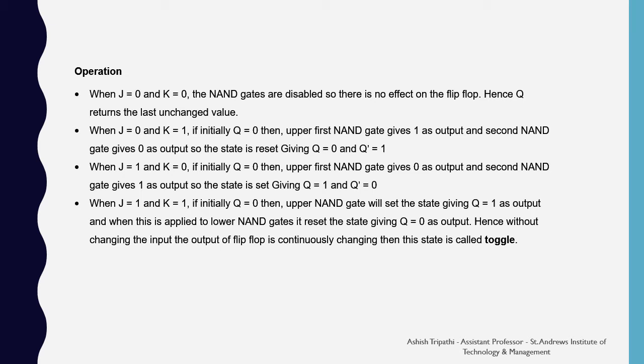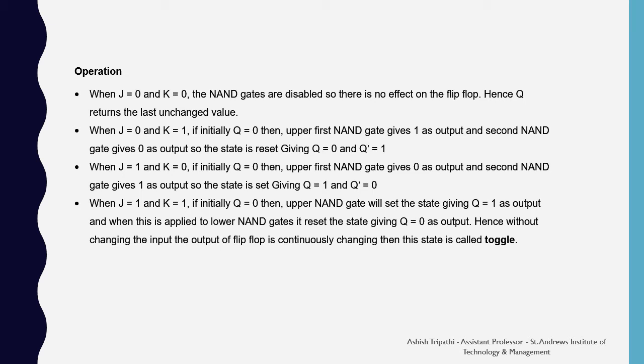When J equals 1 and K equals 1 and we assume that Q equals 0, then the upper NAND gate will set the state giving Q equals 1 as the output, and when this is applied to the lower NAND gate, it resets the state giving Q equal to 0 as the output. Hence, without changing the input, the output of the flip-flop is continuously changing. This state is known as the toggle state.